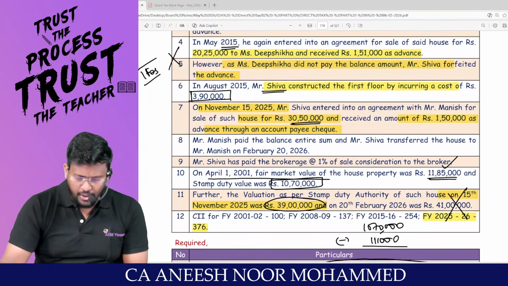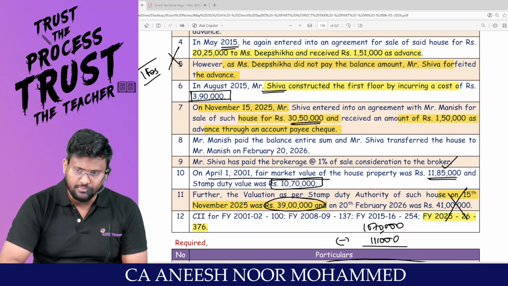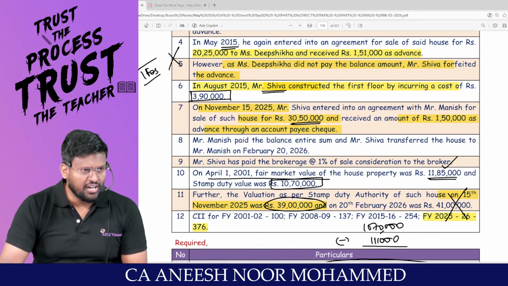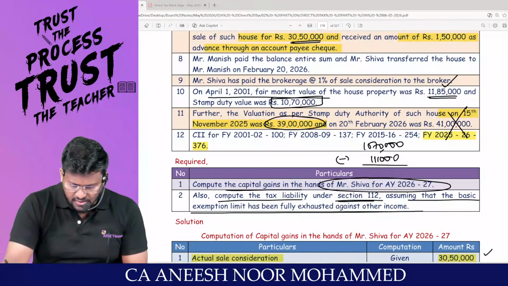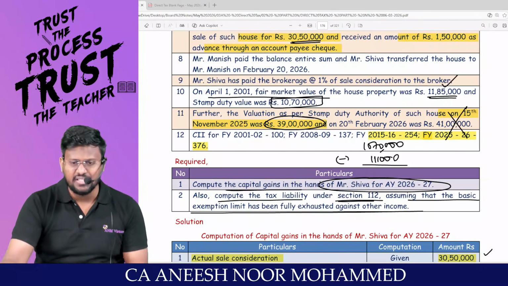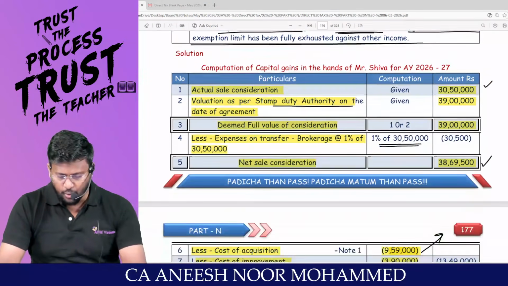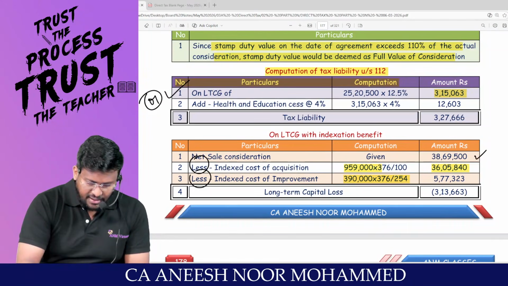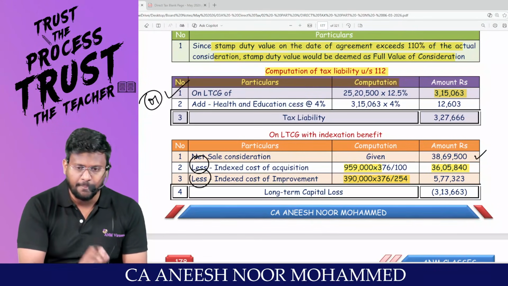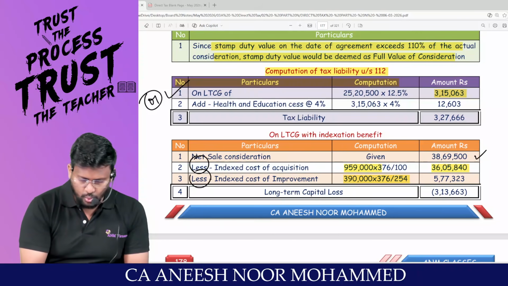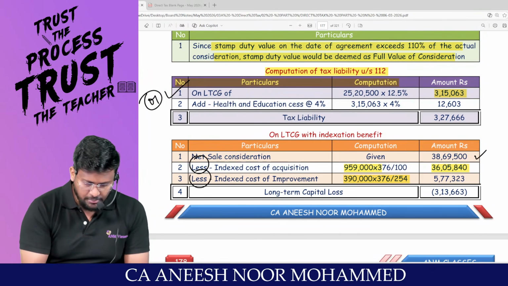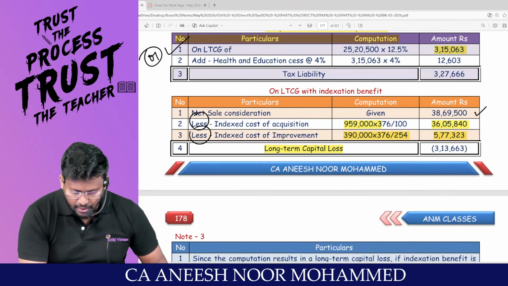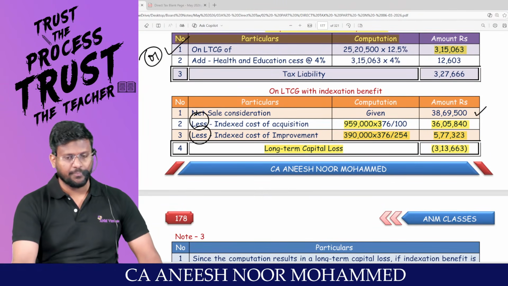Sir, point number 6: in August 2015, that means 2015-16, the improvement has happened. So divided by 254. So 3,90,000 divided by 254 into 376 comes to 5,77,323. So it is leading to a long-term capital loss.